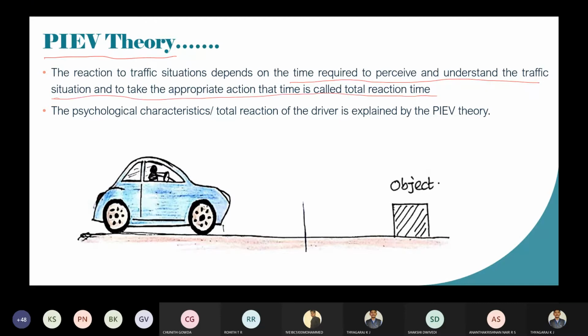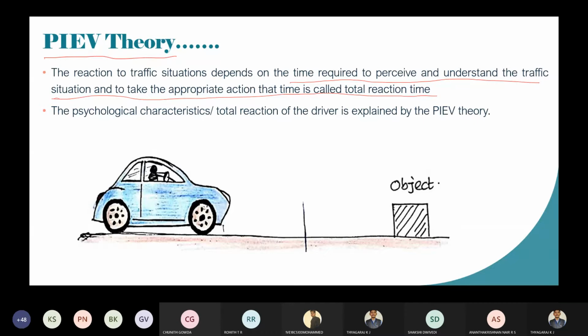This is called total reaction time. It is the time taken by the driver to perceive the situation, understand the traffic condition, and take the final action. What is the final action? Application of brakes.